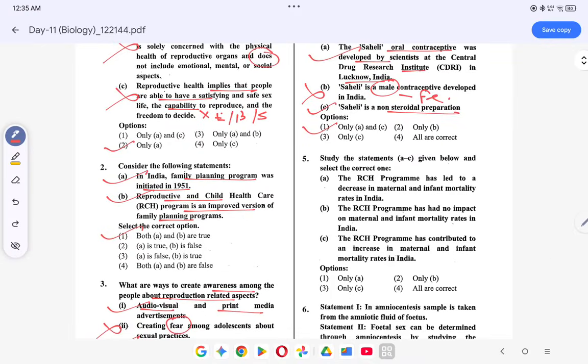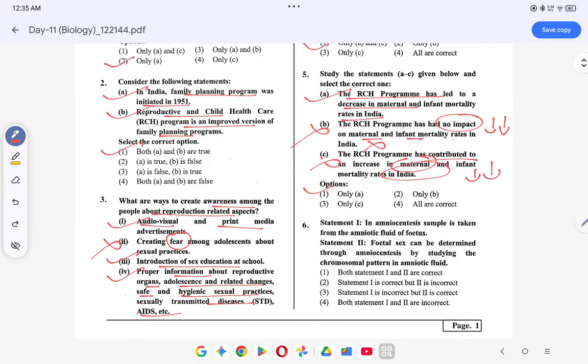Select the correct programs. The RHC program has led to a decrease in maternal and infant mortality rates in India. This is correct. The statement that the program has no impact on the maternal rate is wrong, since it has led to a decrease. Death rate of mother and infant has decreased, so this one is wrong. RHC program has contributed to increase in maternal and infant mortality rates. No, they have contributed to decreasing. So the option will be 1. Okay, coming to the next question.